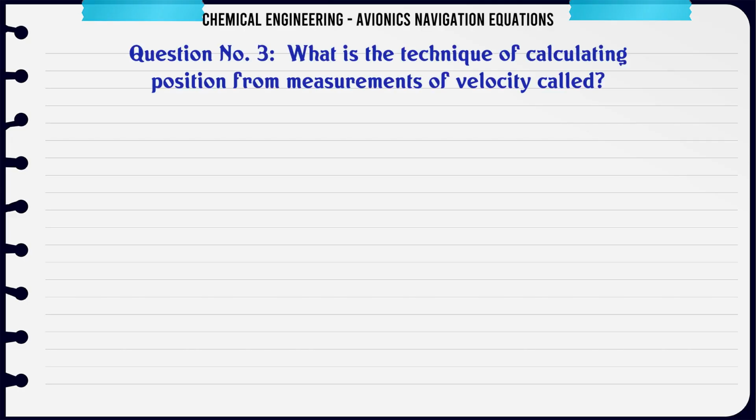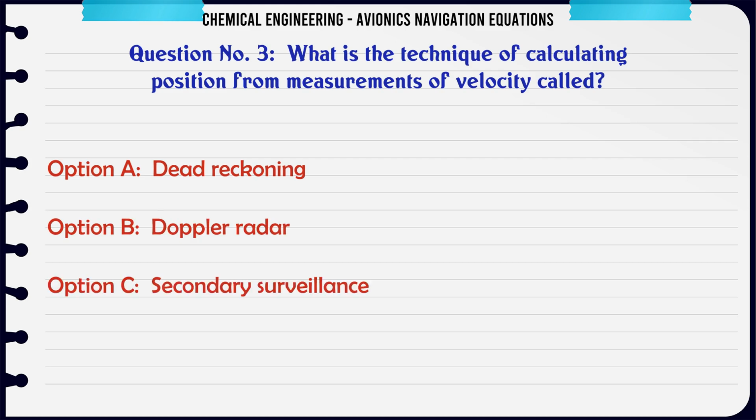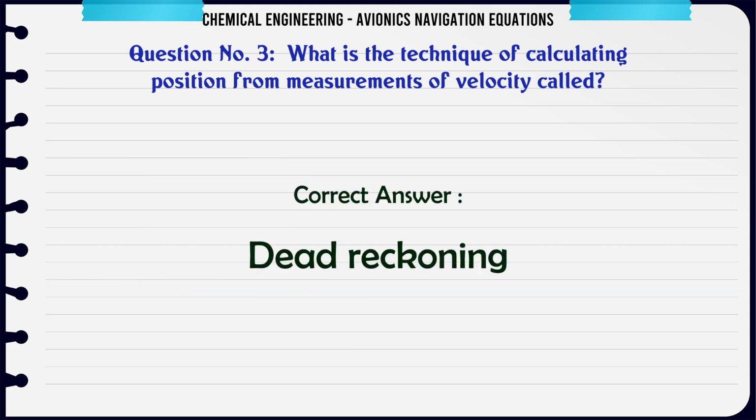What is the technique of calculating position from measurements of velocity called? A. Dead reckoning, B. Doppler radar, C. Secondary surveillance, D. Celestial navigation. The correct answer is dead reckoning.